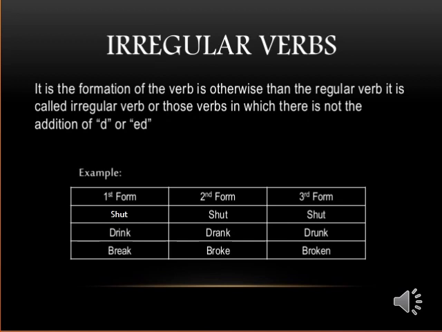Now next is your irregular verbs. So what are irregular verbs? Irregular verbs are opposite of regular verbs. These are those verbs in which there is not the addition of d or ed. Example is here. First form is shut, its second form shut and its third form also shut. In the same way there is drink, then second form drank, then third form is drunk. Now break, second form broke, then third form broken.